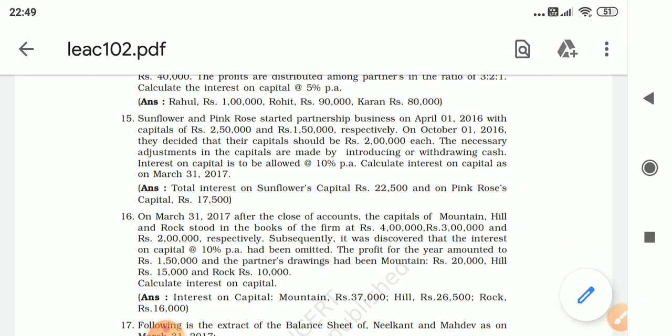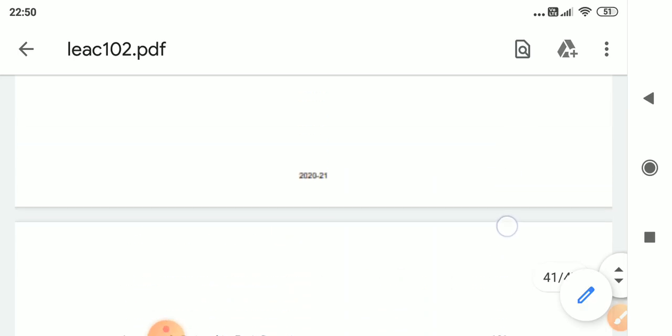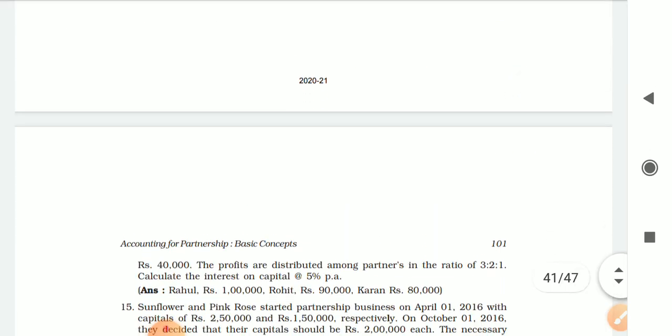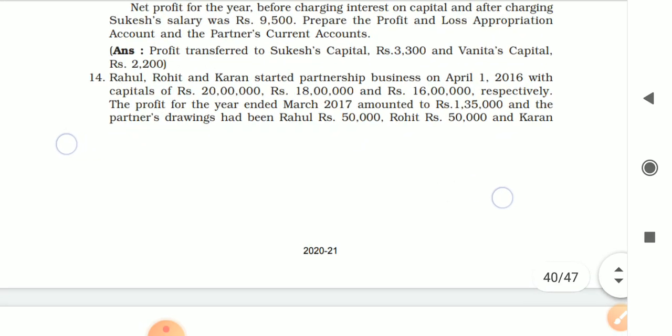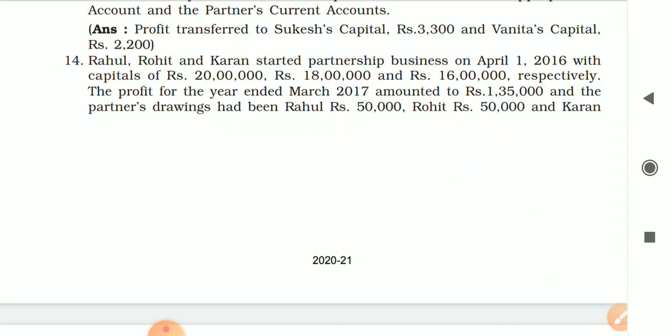Now we will see question number 14 in the NCERT book, page number 100. Rahul, I hope it's clear. Rahul, Rohit and Karan started a partnership business on 1st April 2016 with capitals of rupees 20 lakhs, 18 lakhs and 16 lakhs respectively.